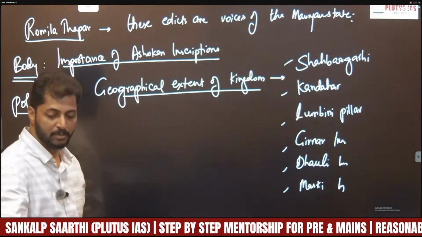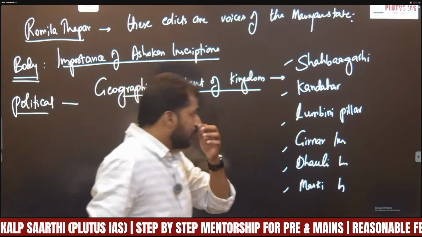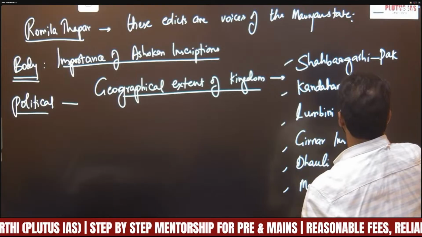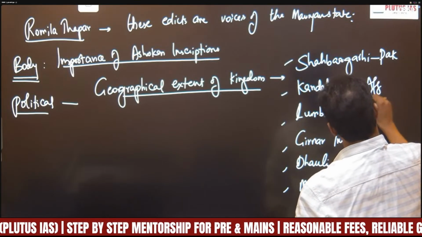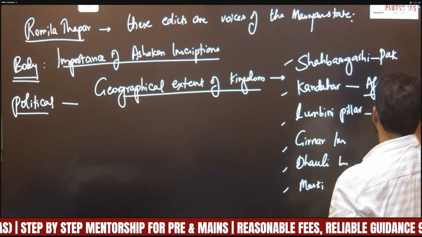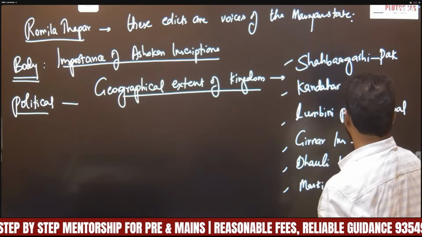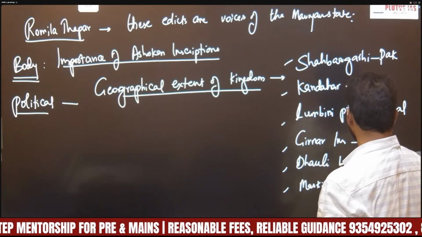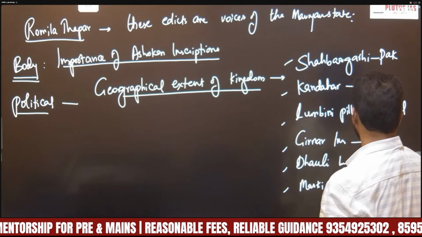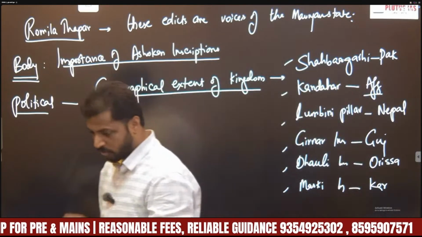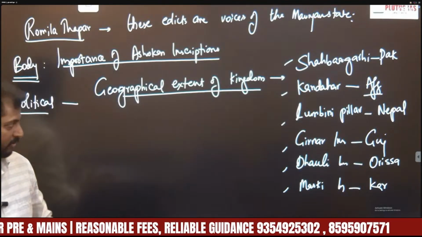I have taken a few examples, right? Shahbazgarhi inscription is in Pakistan, Kandahar inscription is in Afghanistan, Lumbini pillar inscription is in Nepal, Girnar inscription is in Gujarat, Dhauli inscription is in Odisha, Maski inscription is in Karnataka.